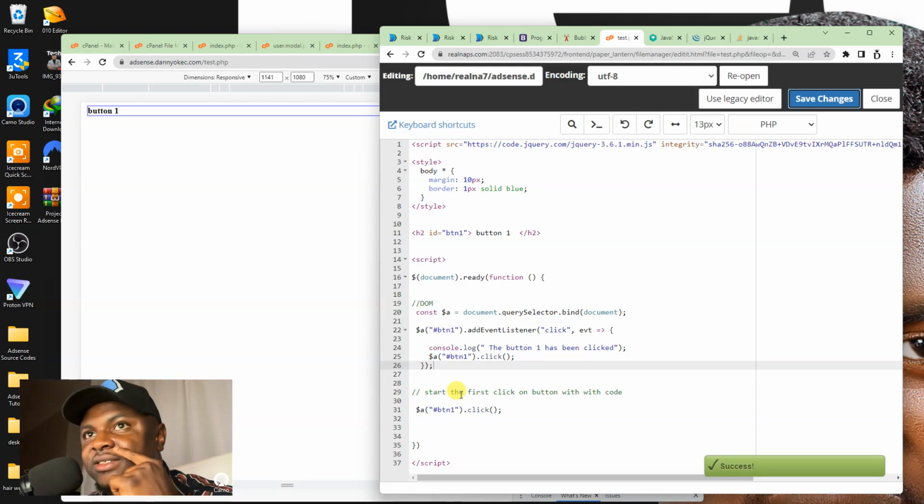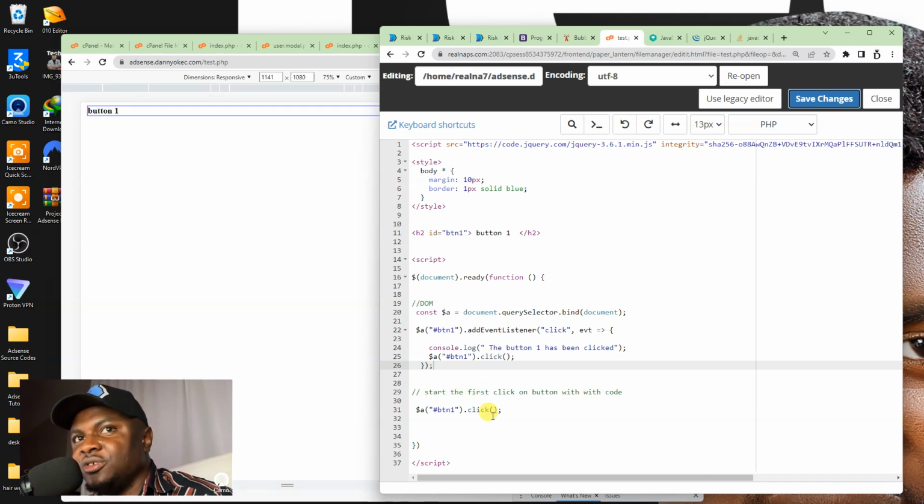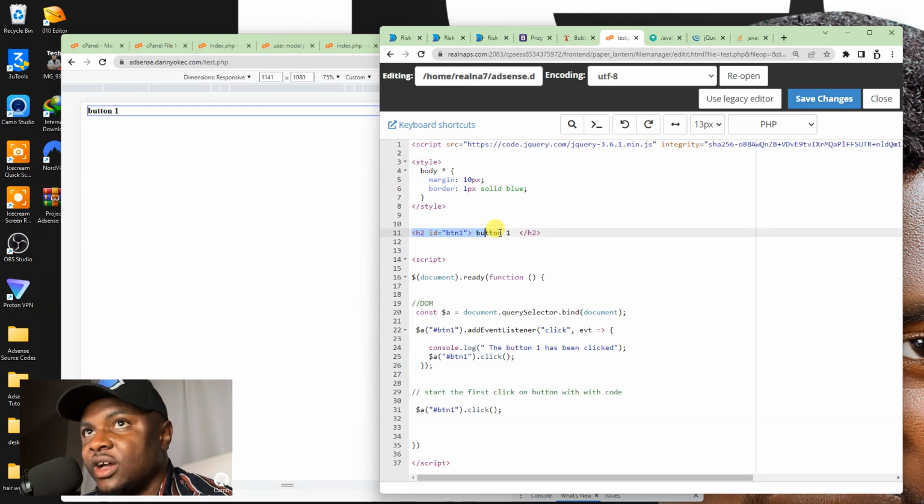This was the question I asked on Instagram. The question was, why is it that what happened on functions doesn't happen with event triggers? So for instance, I added this event handler to my click button. If you look here, this h2 tag has an ID of btn1, right? It has this ID of btn1.